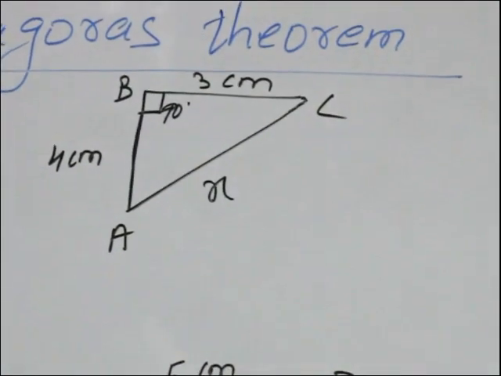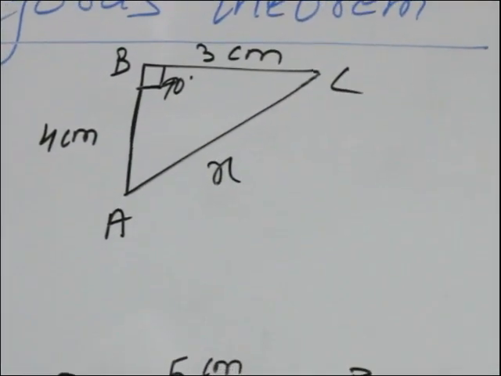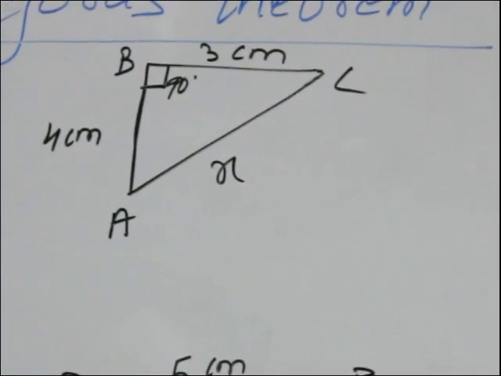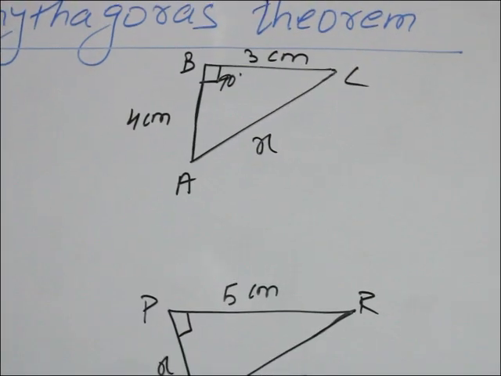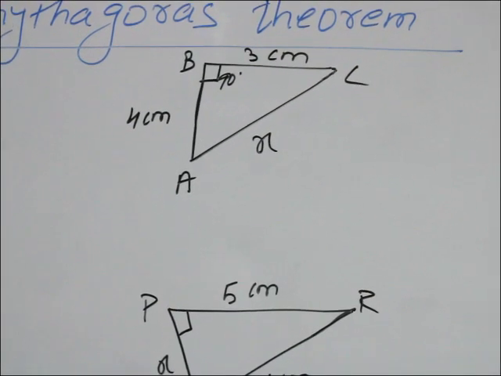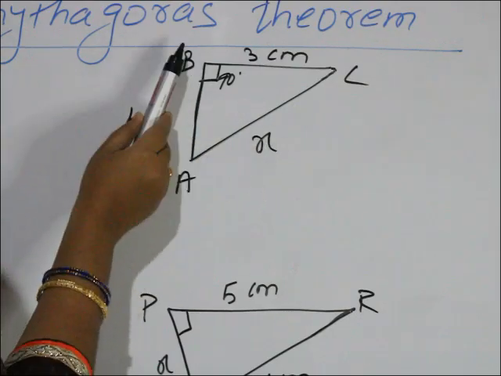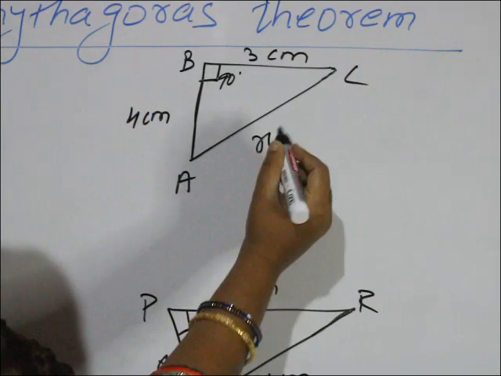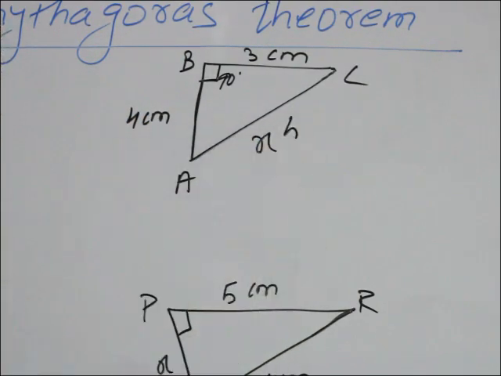Now I explained the concept of how to find which is H, which is P and which is B. The side opposite to 90 degrees is always the hypotenuse, H, the longest side. The other two sides are the base and perpendicular, the two legs of a right angle triangle.